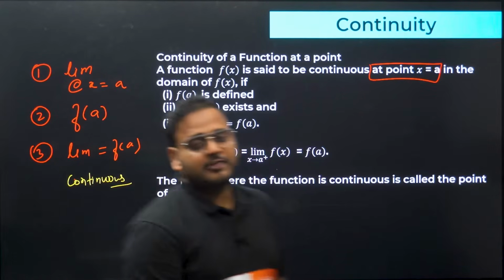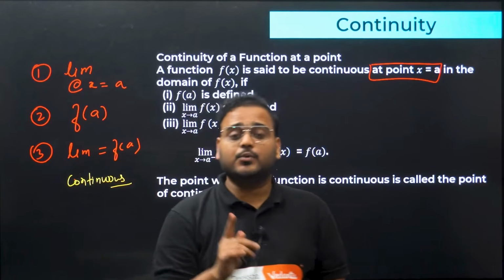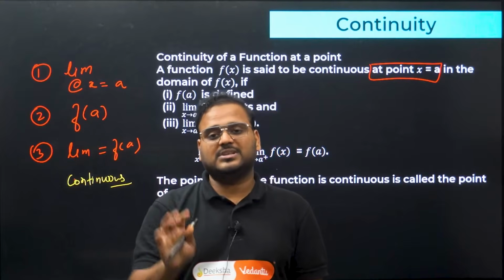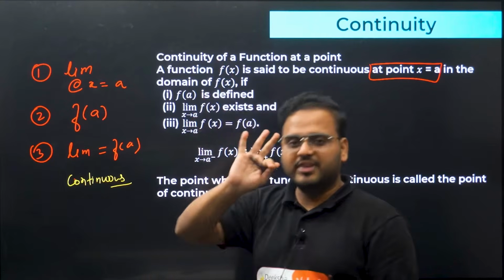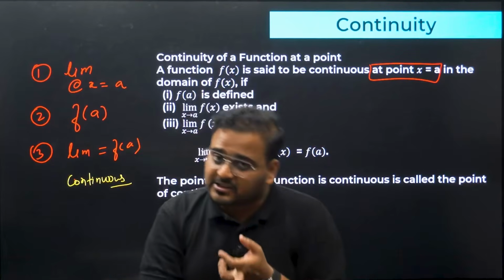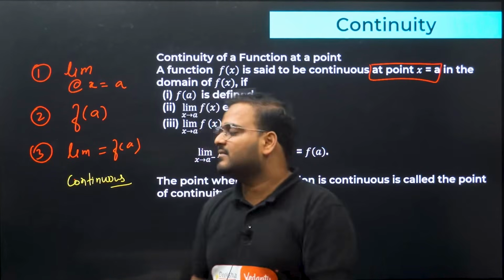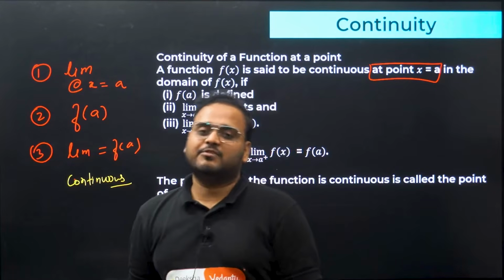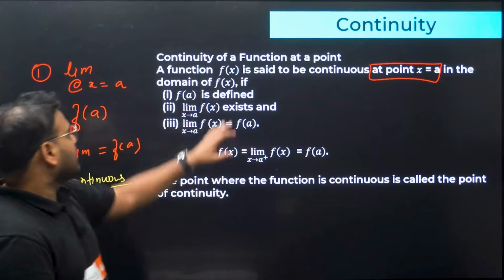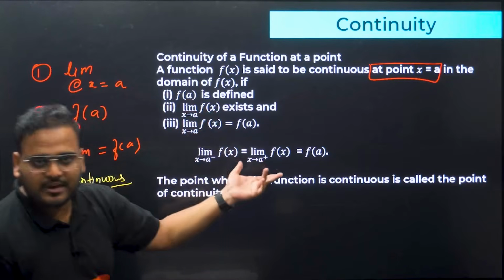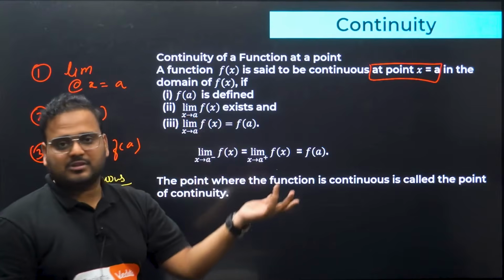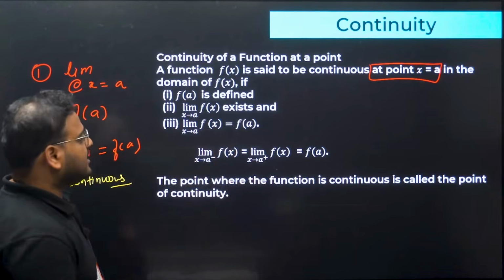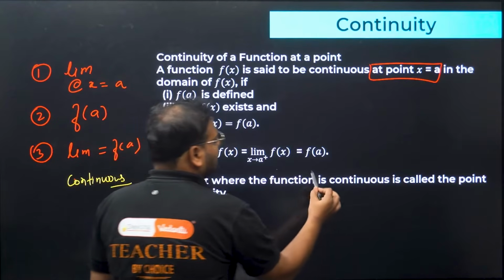If the limit of the given function at the given point is equal to the function value at that point, you'll say the given function is continuous. That much. Same thing I've written over here. 3 steps: find the limit, find the function value at that point, and third, check whether they are equal or not. If you can get that right, that is enough to check for continuity, nothing else. So you can see over here f(a) is defined, meaning you find the function value, and the limit exists. Of course, the limit should be found, and you check whether they are equal or not. If they are equal, the function is continuous.